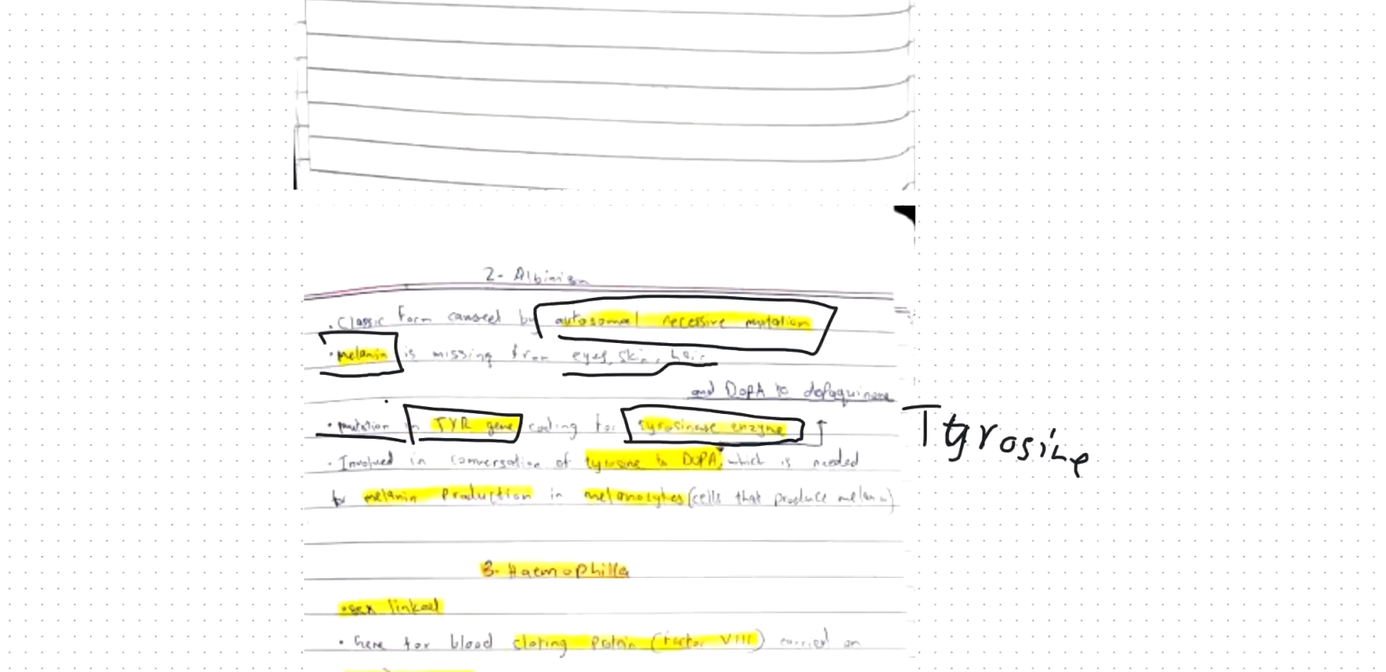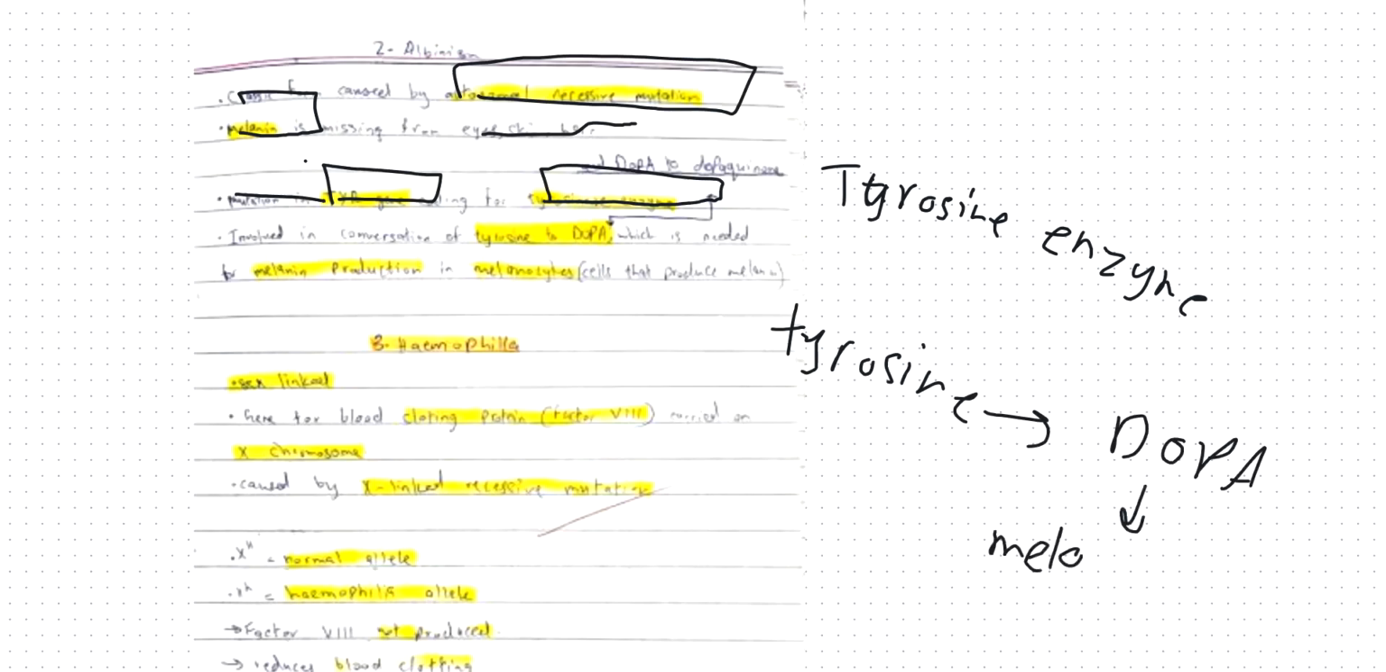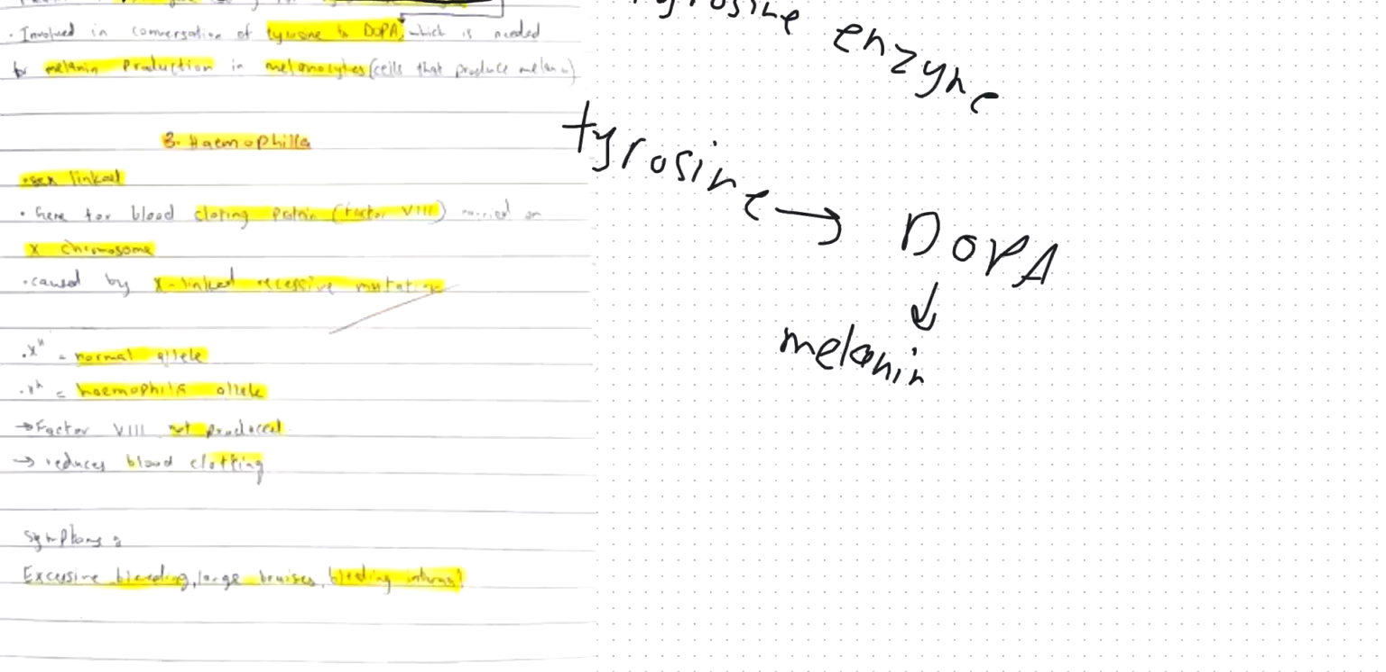So again, there is a mutation in the tyrosinase enzyme. Tyrosinase converts tyrosine into something called DOPA. And this DOPA is needed for melanin production. How is melanin produced? Melanin is produced by melanocytes.